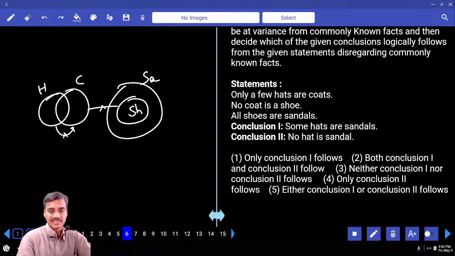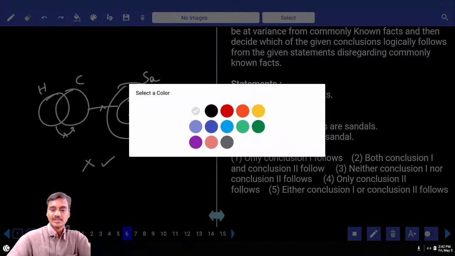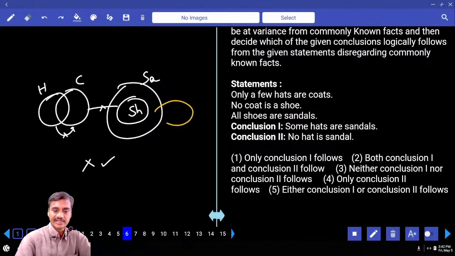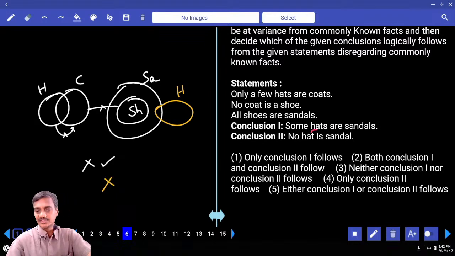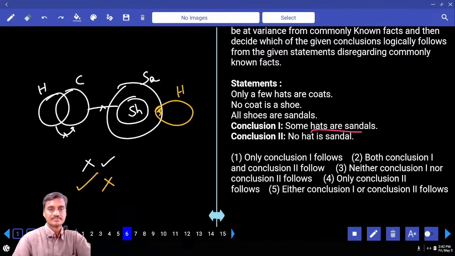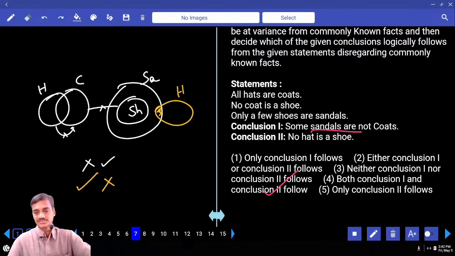Some hats are sandal. That is false. No hat is a sandal. Definitely true. As no hat is a sandal is true. Now to make this one false, I can write some hats are sandal. If some hats are sandal is true, no hat is a sandal will be false. And in the same case, earlier this conclusion is false, now it has become true. Hence, what is your answer? Either 1 or 2, choice 5, question number 6.